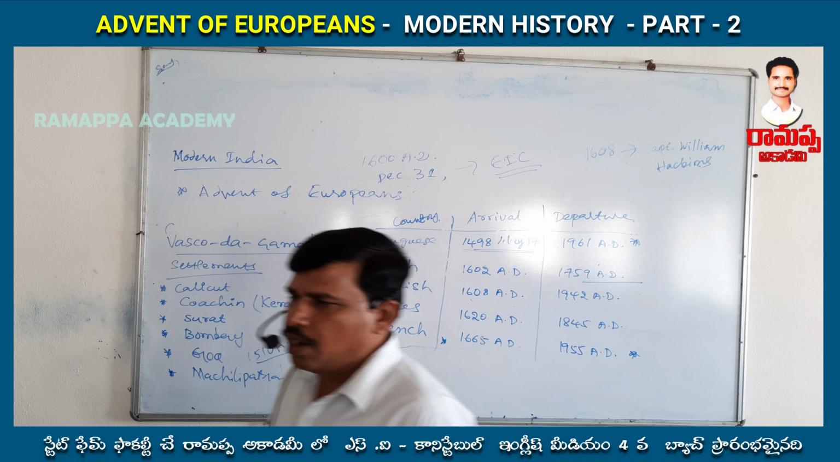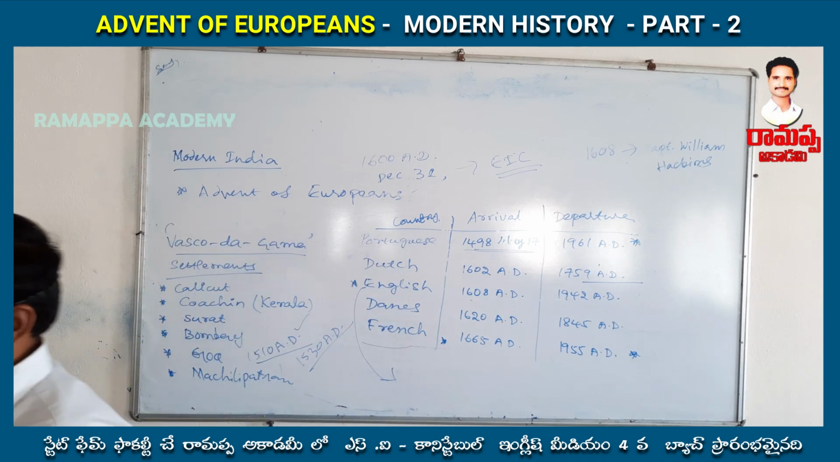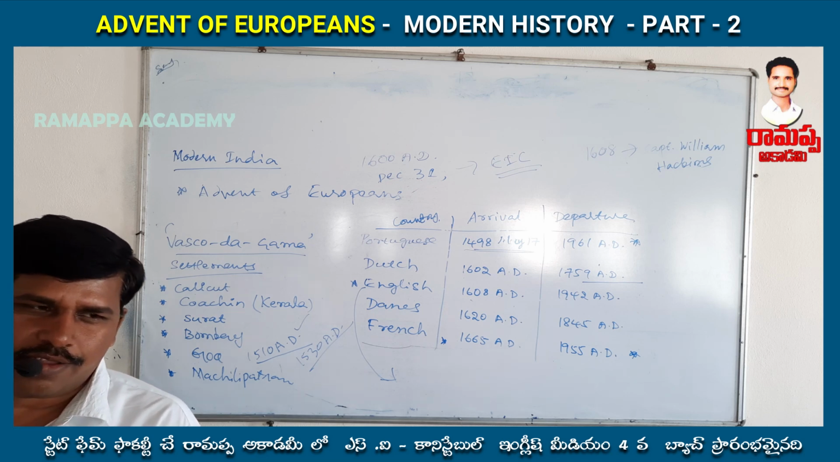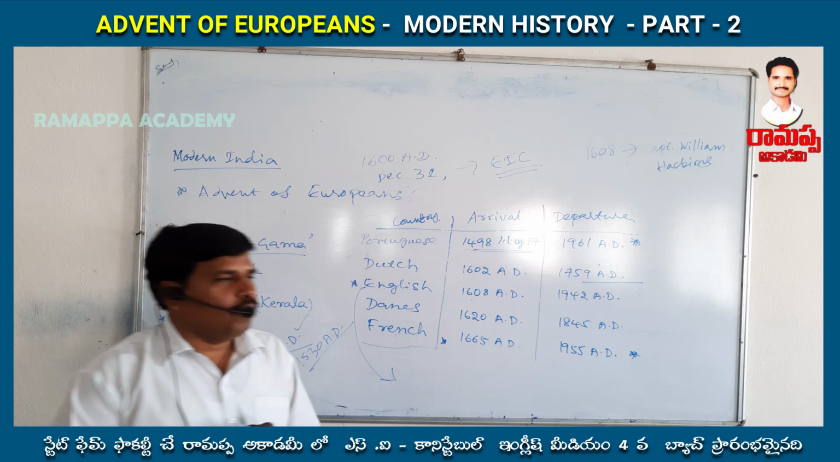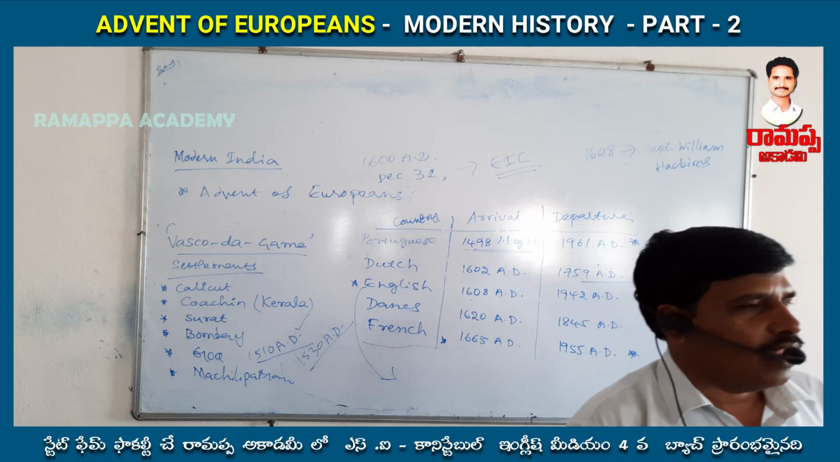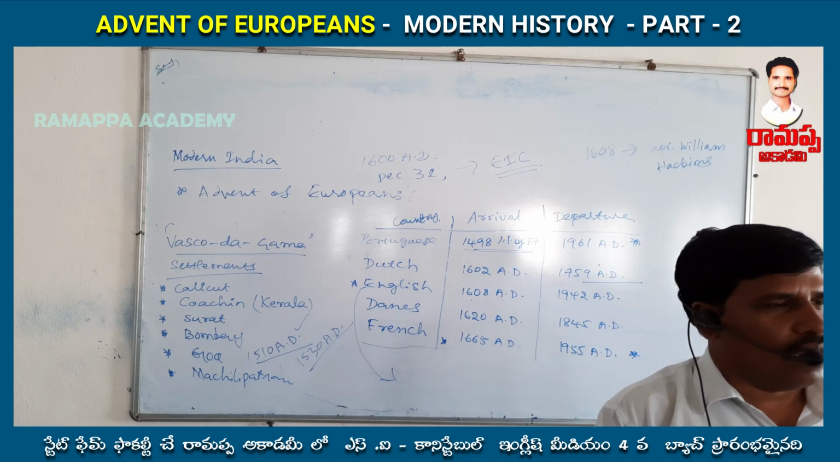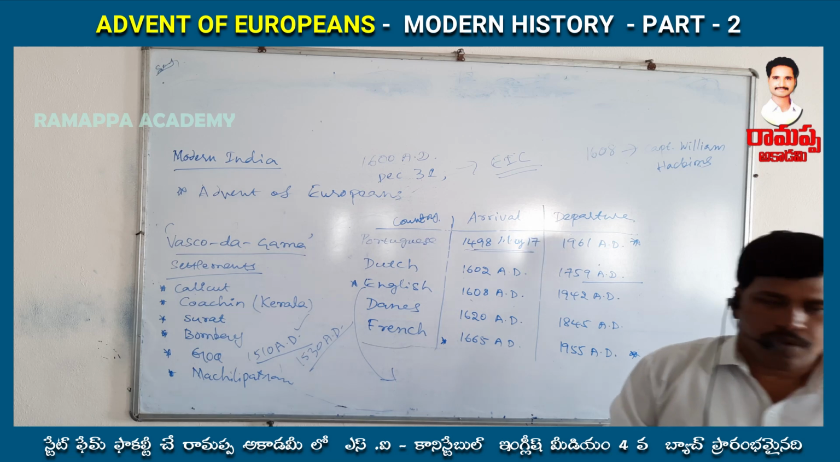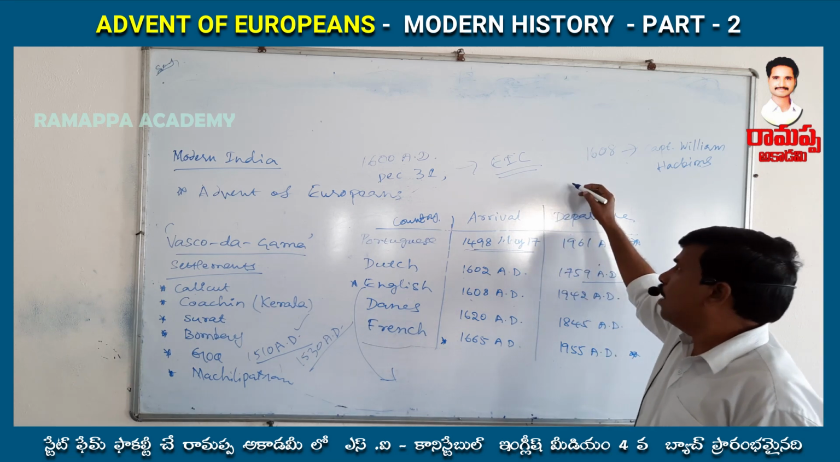There are five or six great Mughals. How many members are there? Babur, Humayun, Akbar, Jahangir, Shah Jahan, Aurangzeb. So there are six important Mughal rulers or emperors, and these six are called the Great Mughals. Out of those Great Mughals, Jahangir.